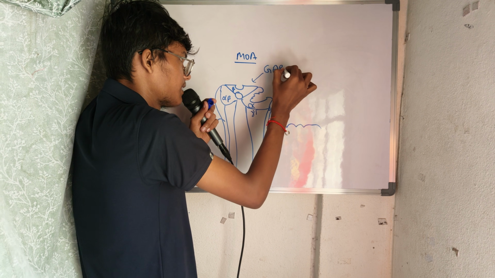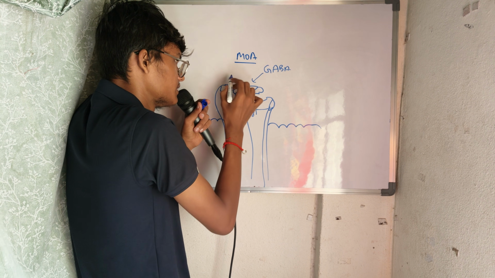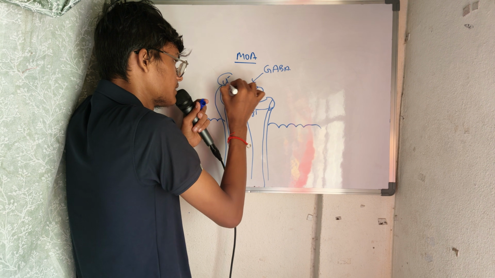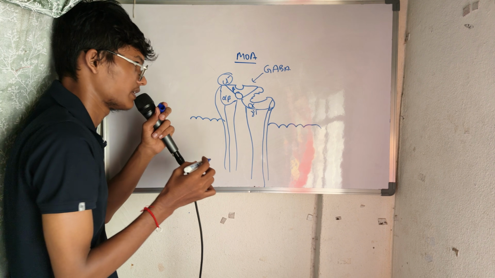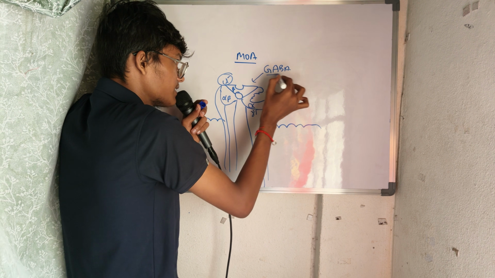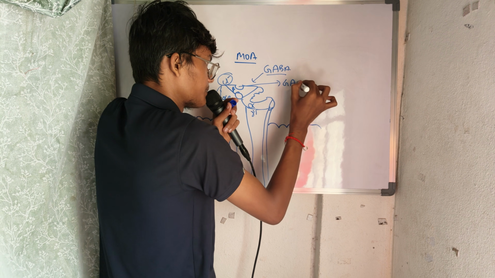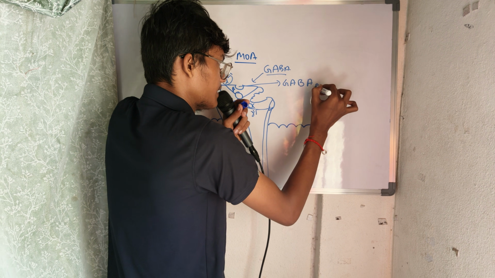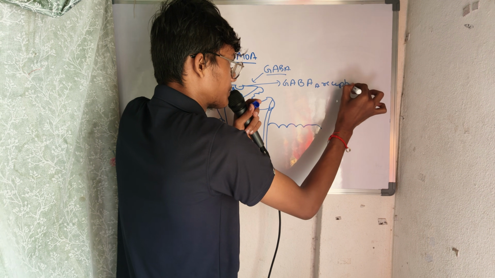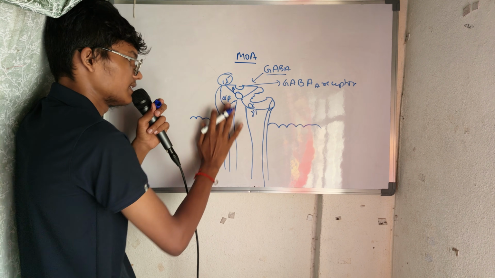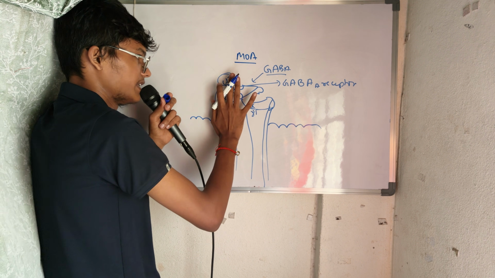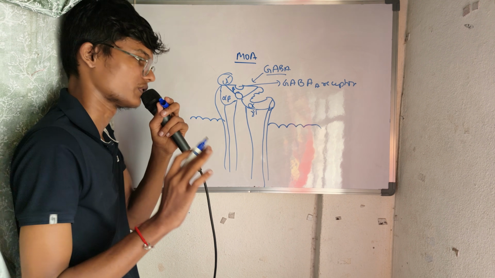Whenever the GABA comes here, it opens this chlorine channel. This is the chlorine channel, the GABA mediated chlorine channel. So whenever this GABA comes and attaches here, this is the GABA A receptor. This total is the GABA receptor which mediates the chlorine channel opening and closing.